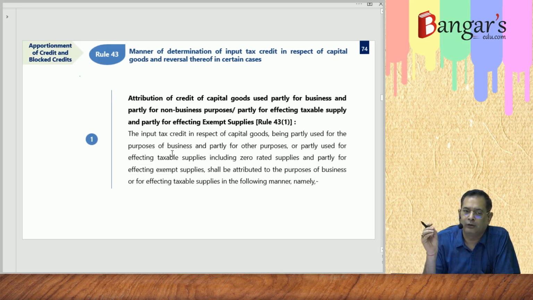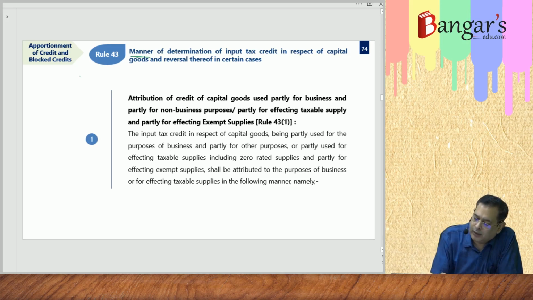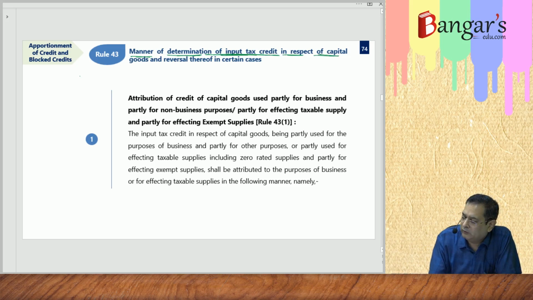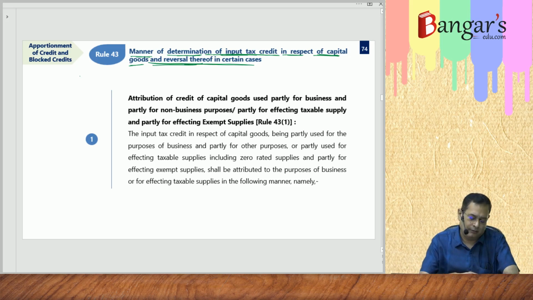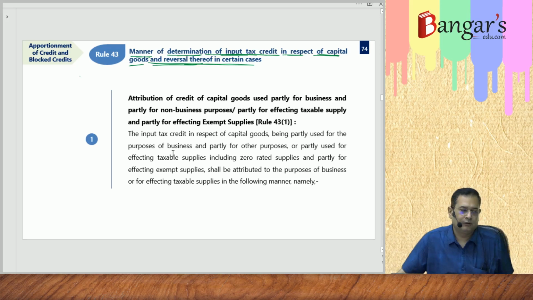That is the manner of determination of input tax credit in respect of capital goods and reversals thereof in certain cases. We'll be discussing this rule now.